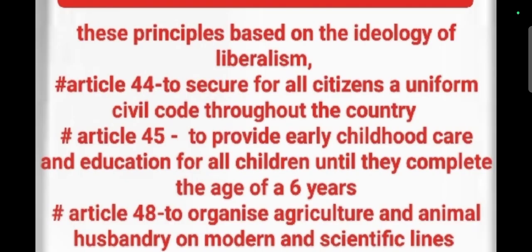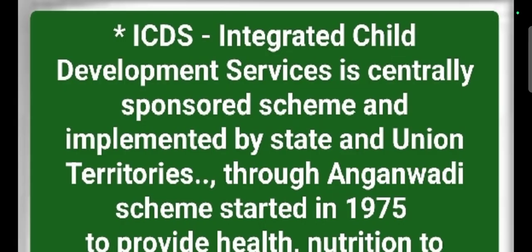The second liberal intellectual principle is Article 45, which provides early childhood care and education for all children until they complete the age of 6 years. This is a part of the Integrated Child Development Service. In the original constitution, the age group of 6 to 14 years was in this directive principle under Article 45.